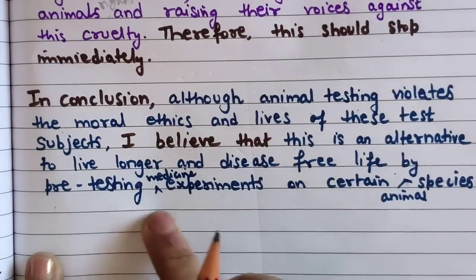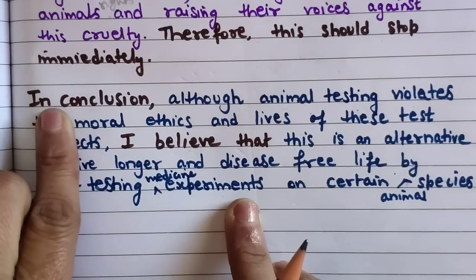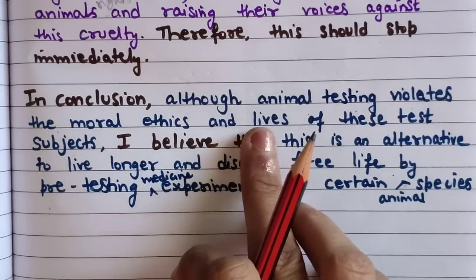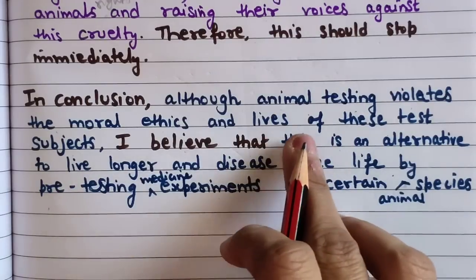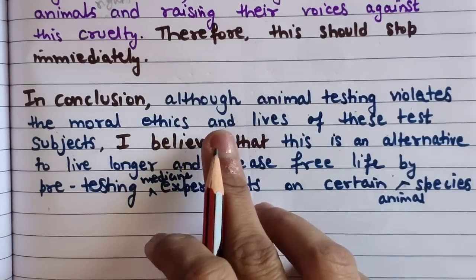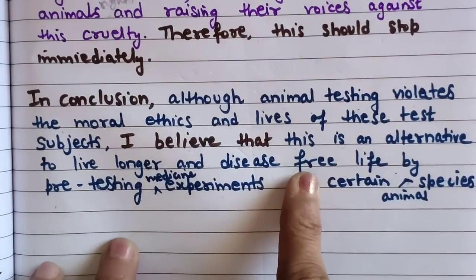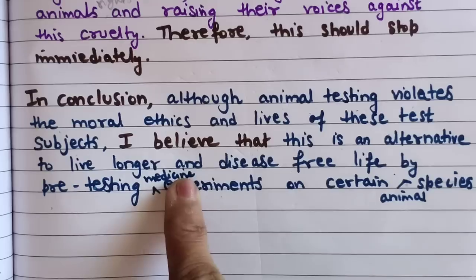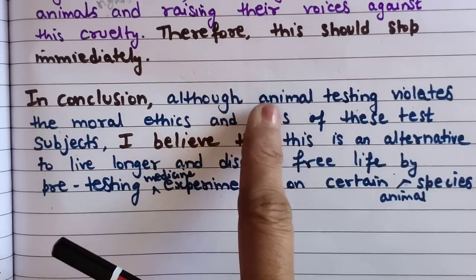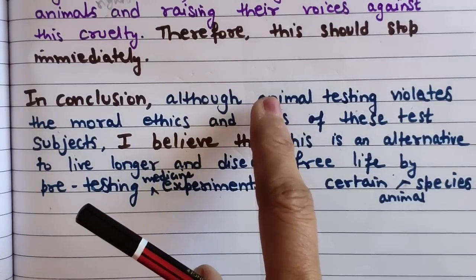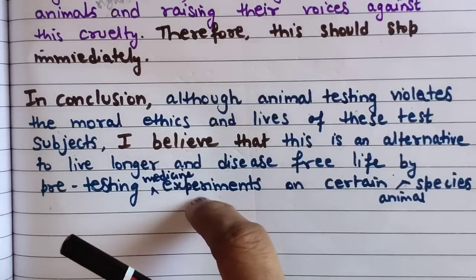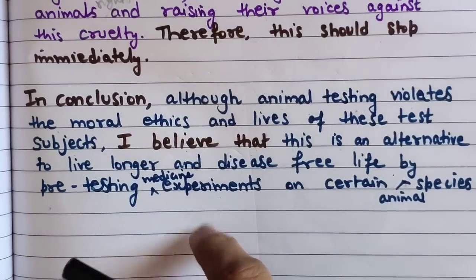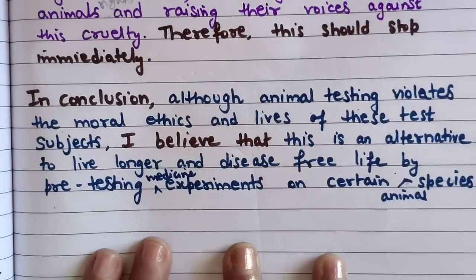So this is my conclusion, or you can just write: in conclusion, after considering and analyzing the aforementioned points in the above paragraphs, I have come to the conclusion that, and then you can write this, I believe that this is an alternative. You have to write the main important thing from both paragraphs. That's why this line is also important, it will come at the end, and you can always suggest something if you want to.